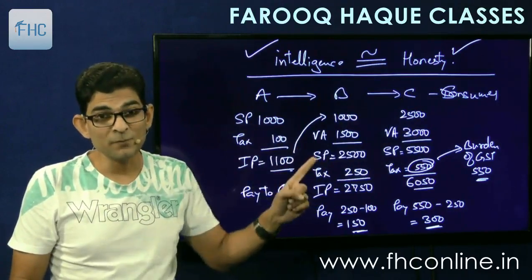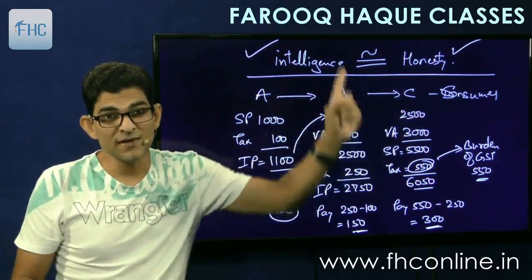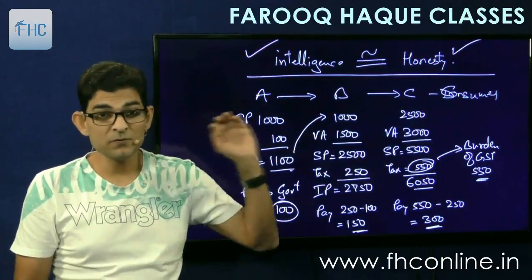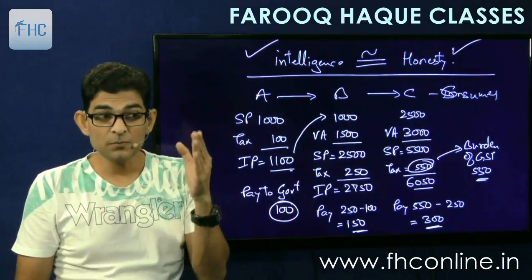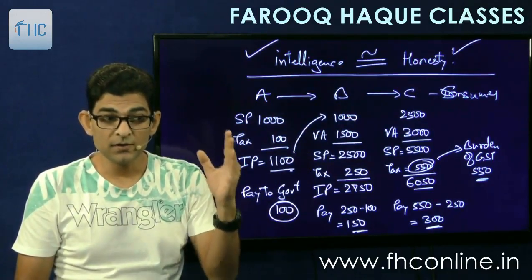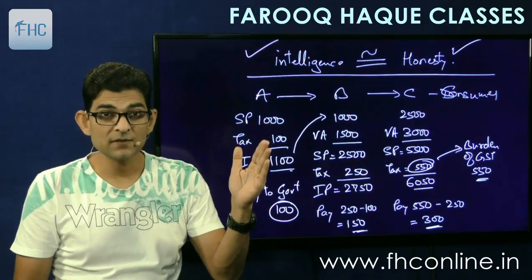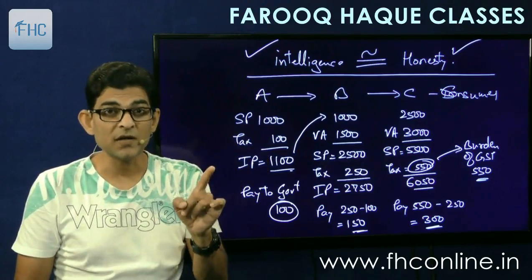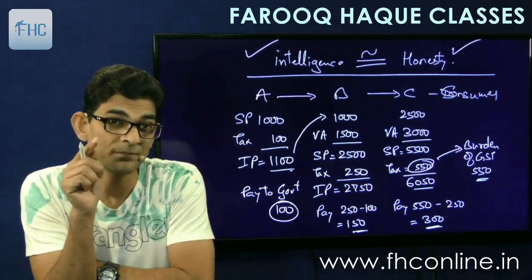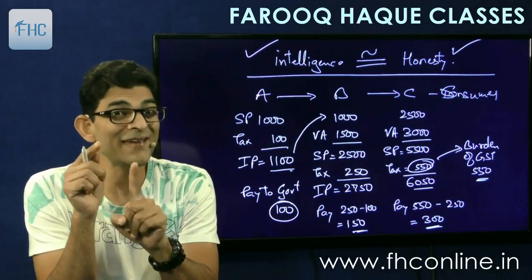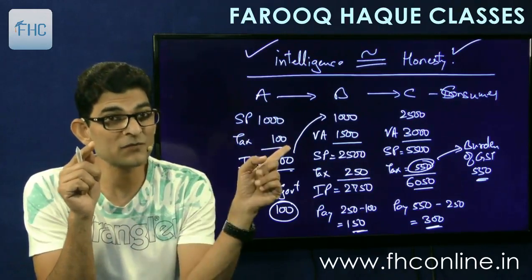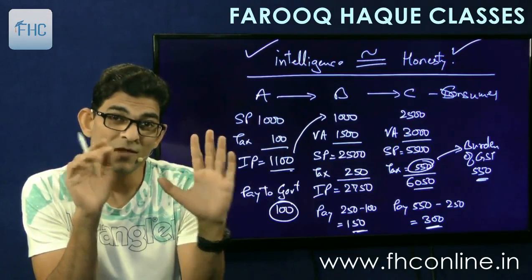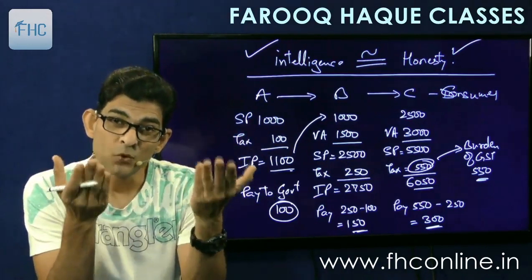It passes on to B, it passes on to C, it will pass on to D and E and F and G and H and I. Even if there are 1,000 people in the chain, the credit passes on from one to the other, to the third and fourth and fifth and sixth. So if 1, 2, 3, 4, 5 are paying tax and the sixth one avoids tax, the seventh person in the chain will not get the credit of tax paid by the first 5 people, because the sixth one has avoided tax. Therefore you ultimately pay more tax to the government.